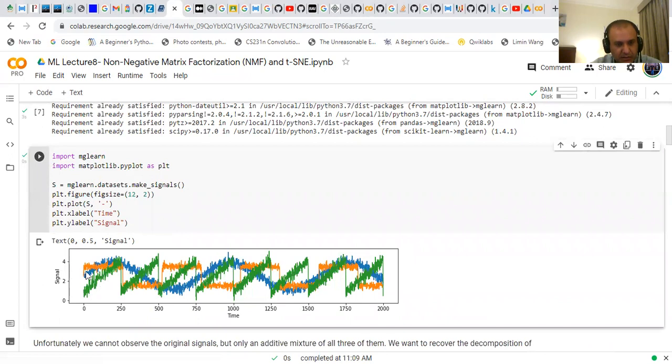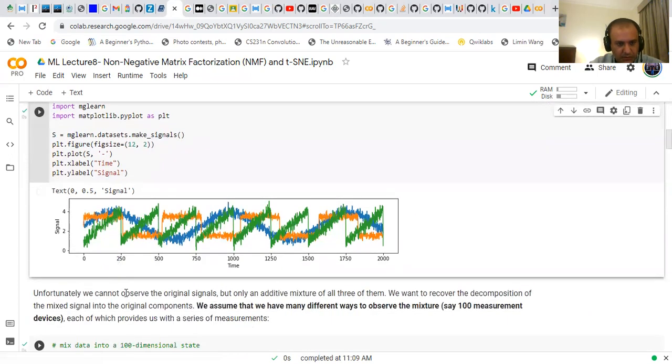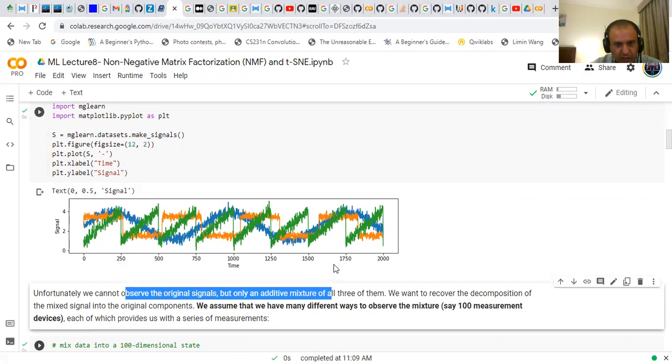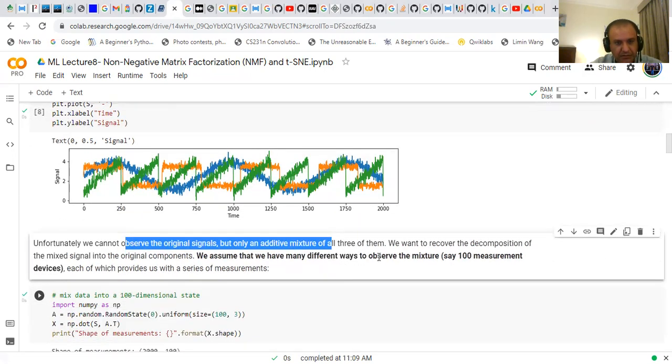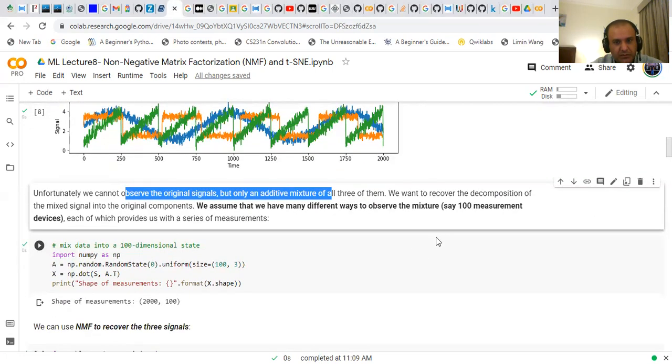One is shown in green, another in blue, and the third one in orange. Unfortunately, we cannot observe the original signals, but we can only observe an additive mixture of the three. We want to recover the decomposition of the mixed signals, so we decompose the signals and try to recover the original components. We assume that we have many different ways to observe the mixture, each of which provides a series of measurements.